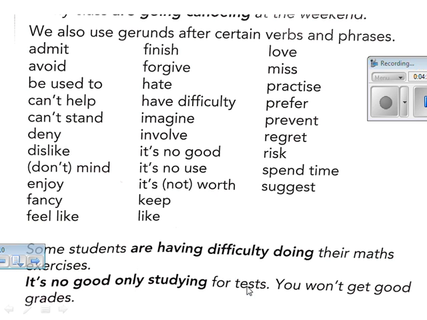Do you remember, it's no good? As I told you, after these verbs I use gerund, ing. It's no good only studying, not study or not to study, no, studying, ing.